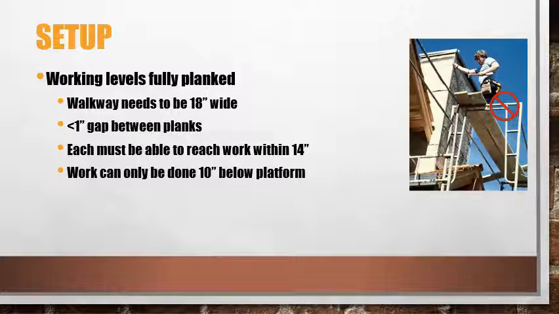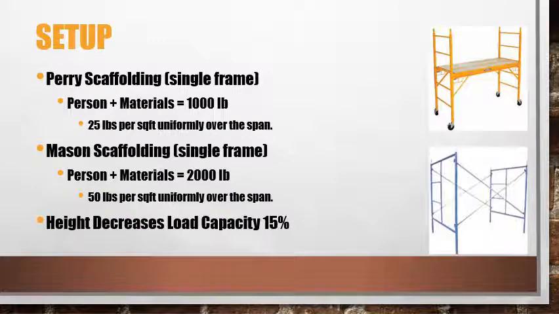All working levels on scaffolding must be fully planked. Walkways need to be 18 inches wide with less than a 1-inch gap between planks. Each person must be able to reach work within 14 inches, the extension of your arm from elbow to fingers. And work can only be done 10 inches below a platform. If you have to reach farther down, move down.